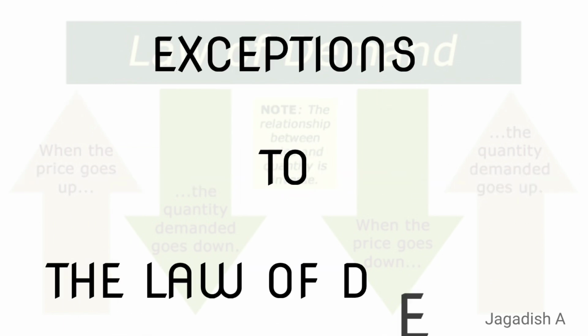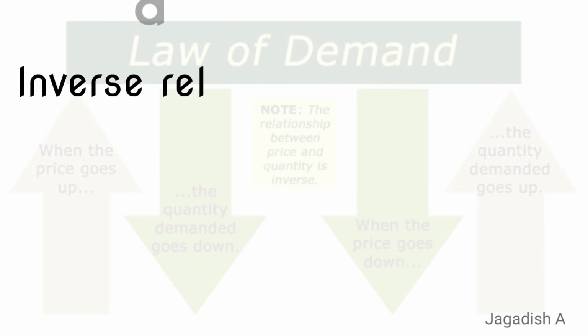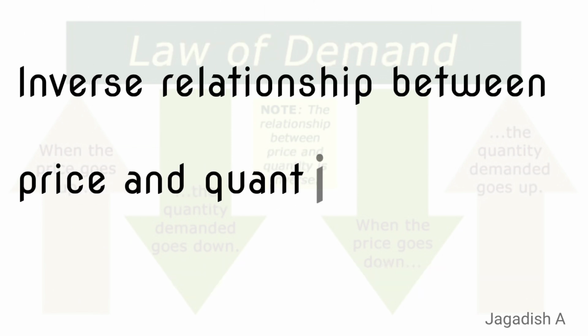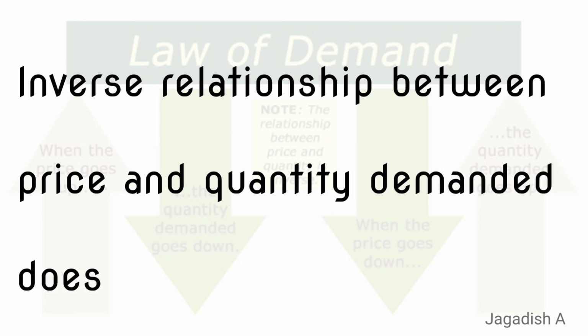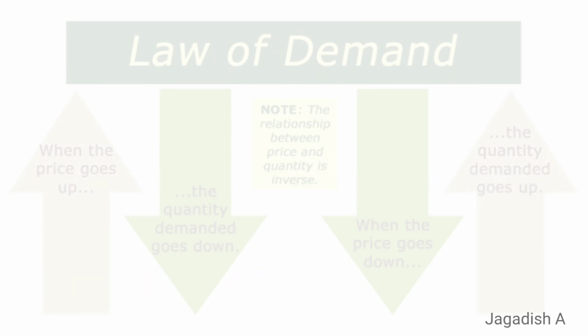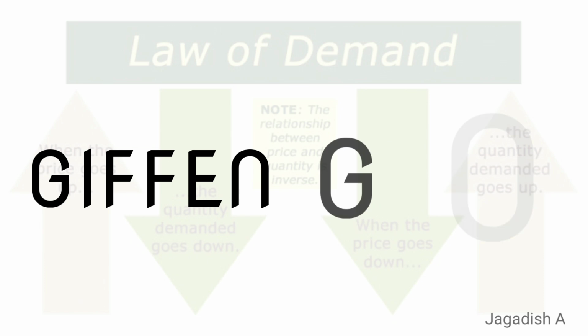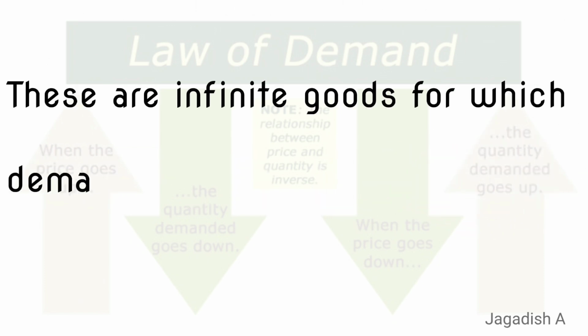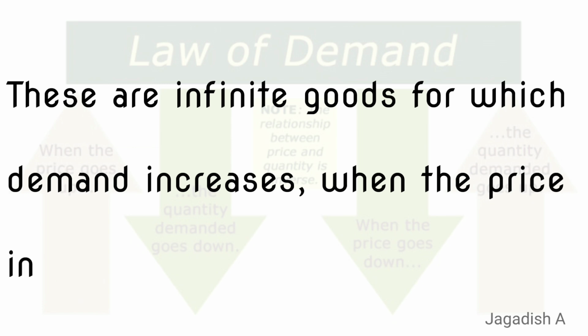Exceptions to the law of demand. The law of demand has some notable exceptions where the typical inverse relationship between price and quantity demanded does not hold good. Now these exceptions are: number one, Giffen goods. These are inferior goods for which demand increases when the price increases.